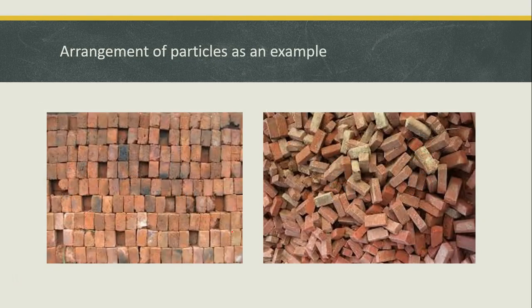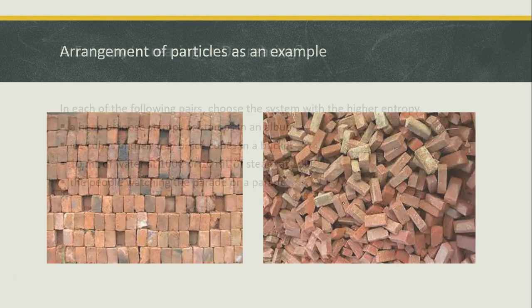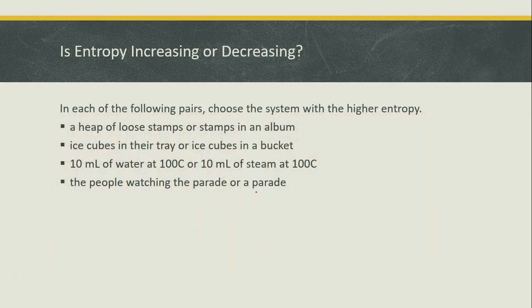Just a visual for you to think about here as far as particles go. If the particles are nice and orderly, you have low entropy. You have very much order, low disorder, and then higher entropy is chaos over here. All right, here's some other example problems if you were asked some of these things.